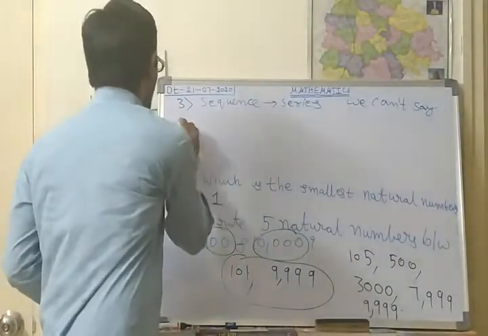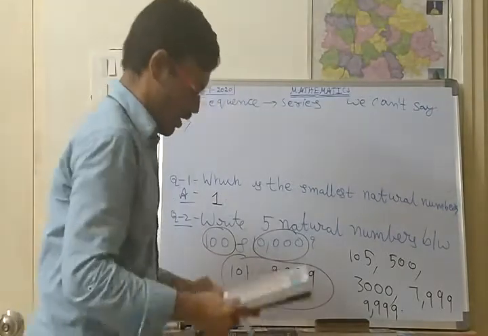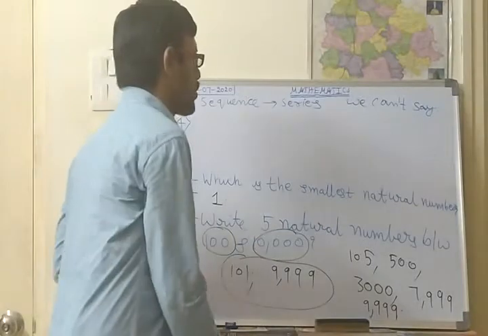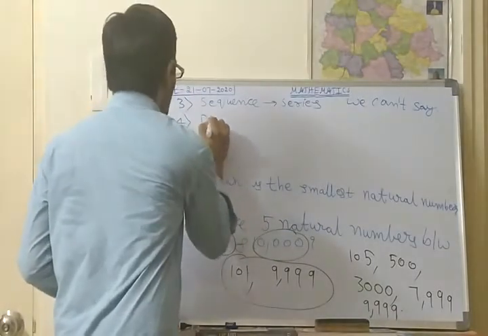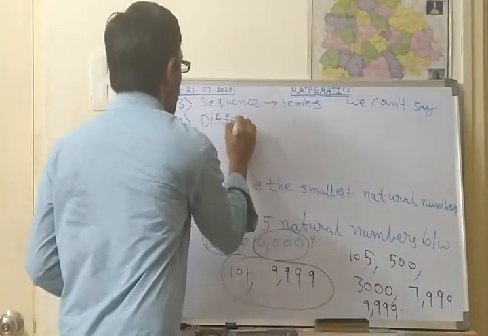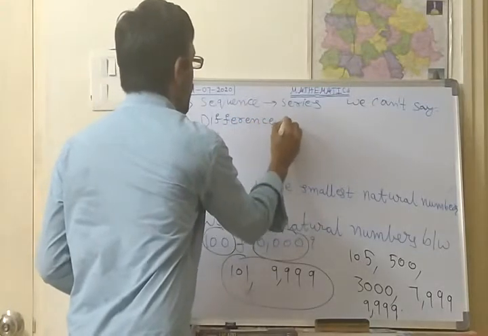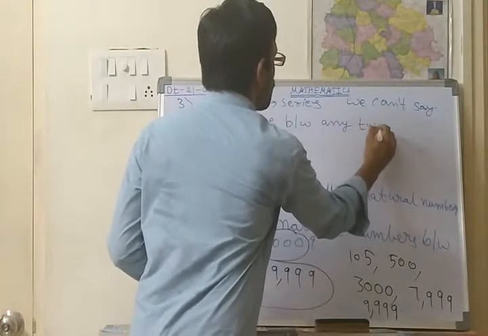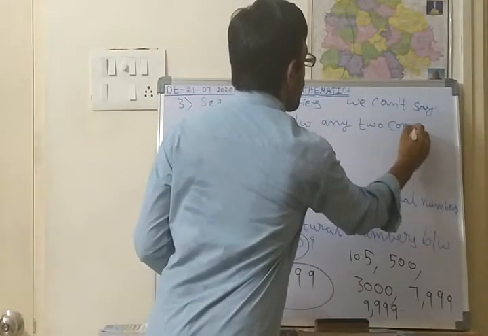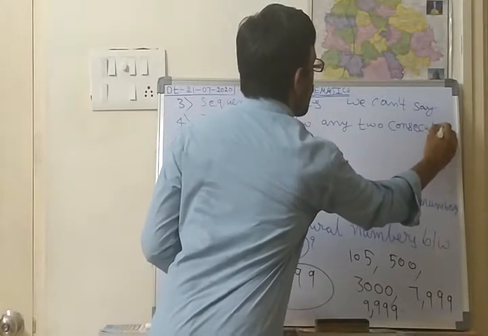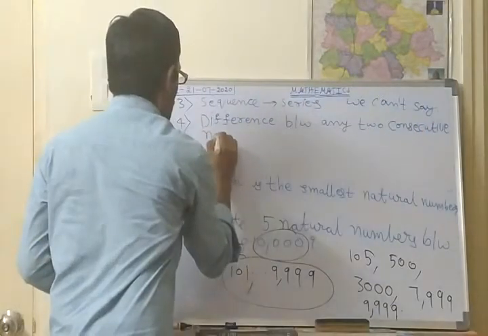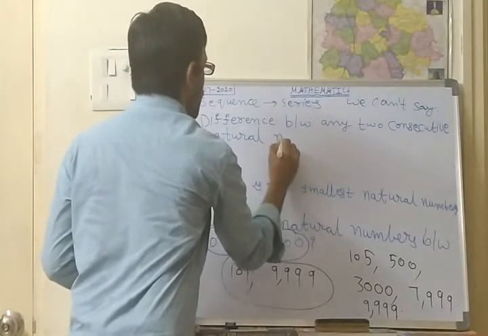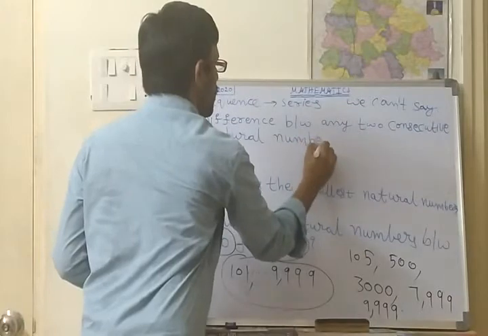Next, the fourth one. What is the fourth one? What is the difference between any two consecutive natural numbers? I am writing: difference between any two consecutive natural numbers, he is asking.